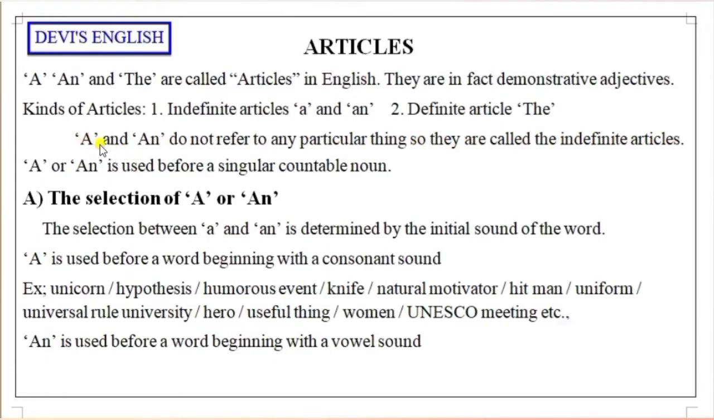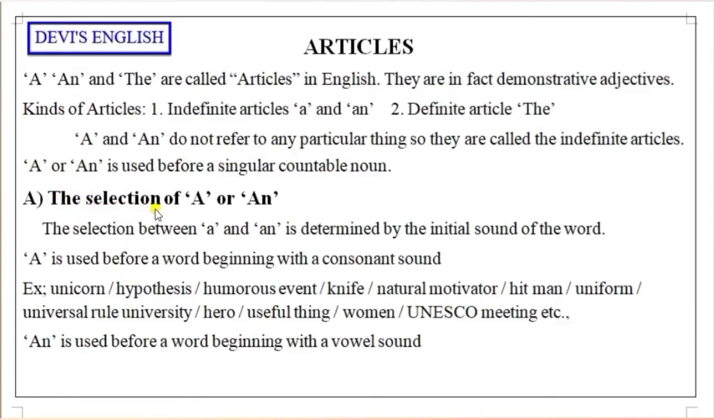We always use a and an before a countable noun, so we call them indefinite articles. A or an is used before a singular countable noun. These two are used before a countable noun, and that is a singular countable noun. That means simply, before singular nouns we use a or an.